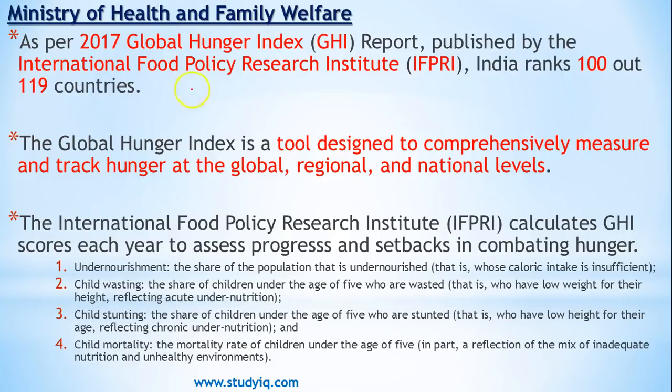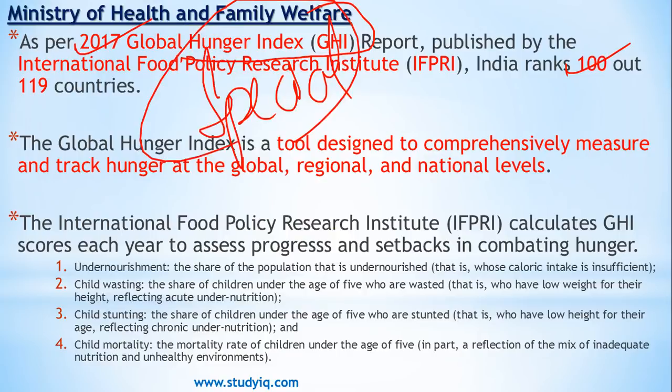With this, dear friends, Global Hunger Index was also mentioned in today's PIB 2017. Our rank is 100 out of 119, which is very bad. And there is a special video lecture available on our YouTube channel. Make sure you check that one out.